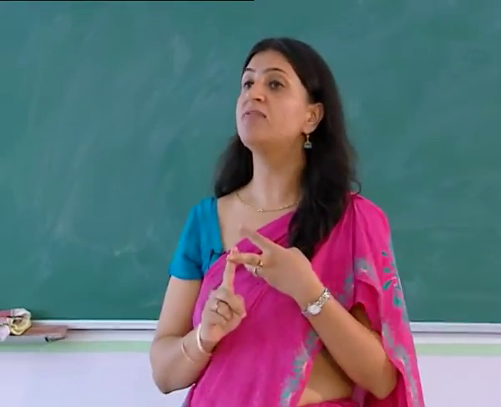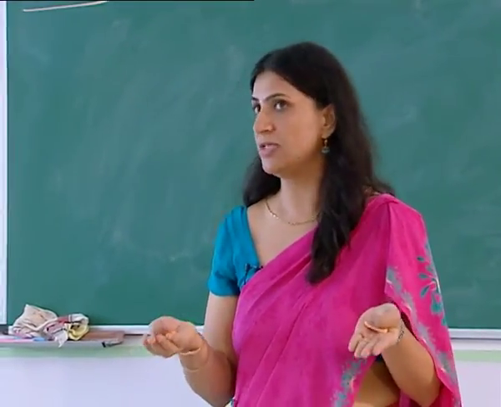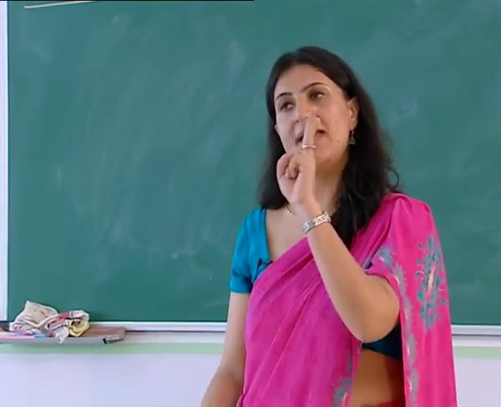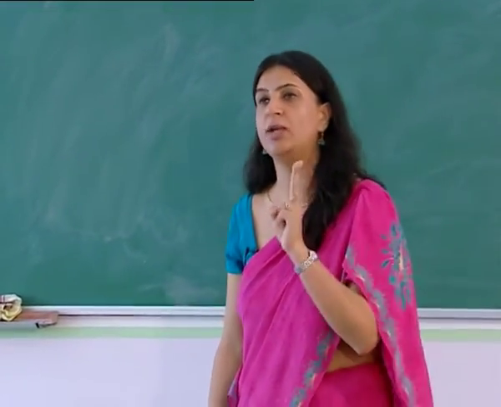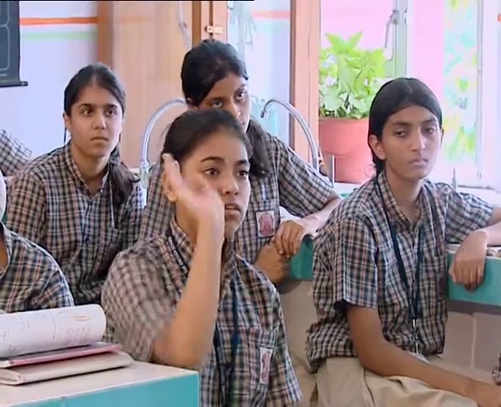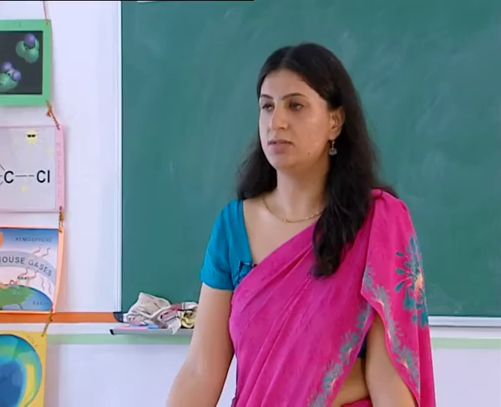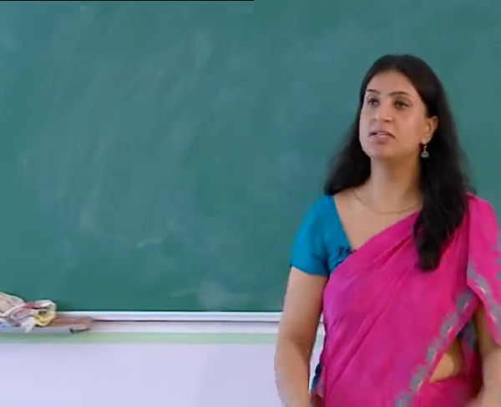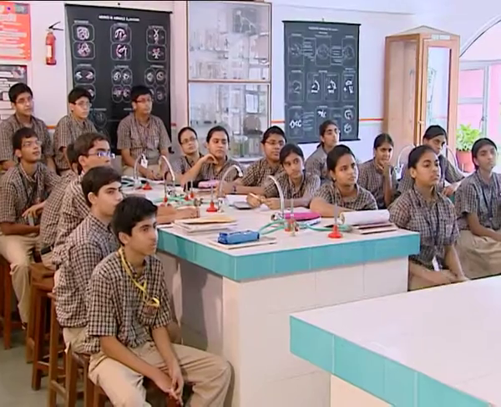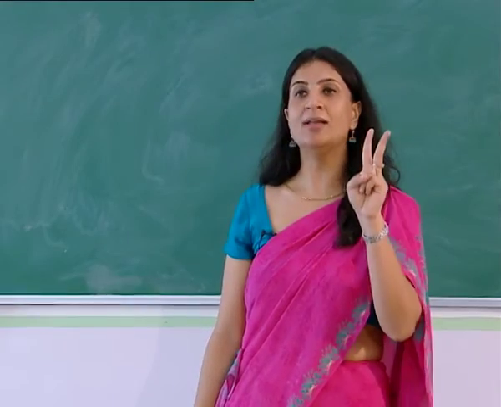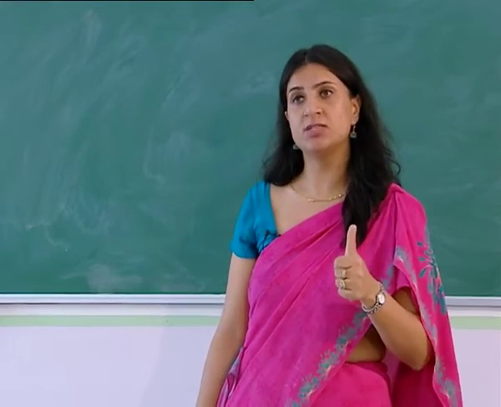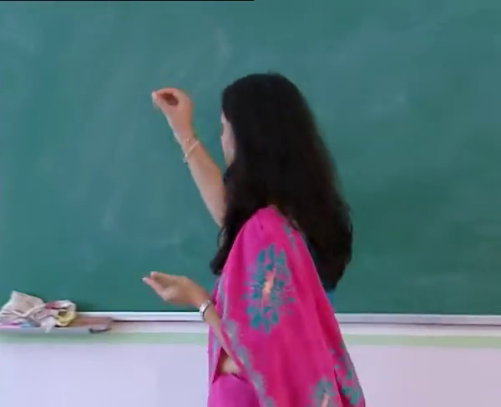Now when we are talking of symmetry of animal body, we discussed in the last class, what are the two basic symmetry plans of animal body? Anybody who would like to answer? Yes, Devika. They are bilaterally symmetrical, meaning that the body is divided into two equal halves, left and right. Very good. When we are talking of symmetry of an animal body, we are basically talking of two symmetries. One is called bilateral symmetry and another is called radial symmetry.